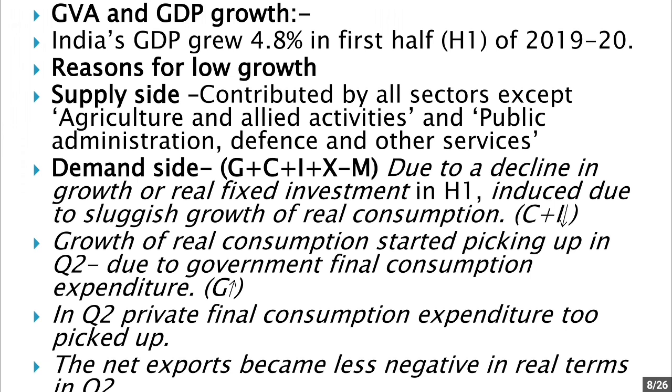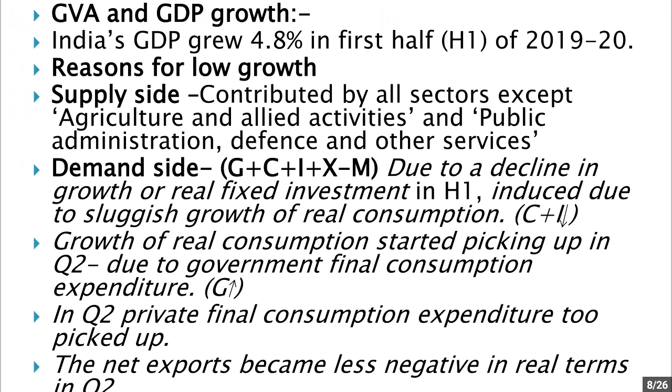When you talk about the gross value added contributed by all sectors except agriculture and allied activities and public administration, defense and other services, it has been low. So, the contribution of other sectors has been quite low. Only agriculture and allied activities had shown some relief.